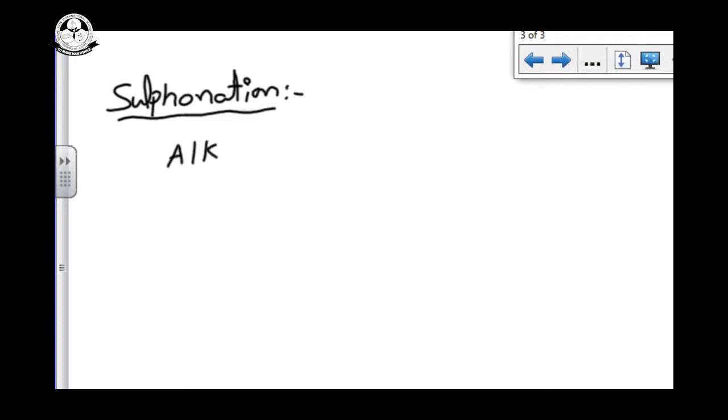Sulfonation. So in sulfonation, what are we doing? Alkanes, we are taking concentrated sulfuric acid.